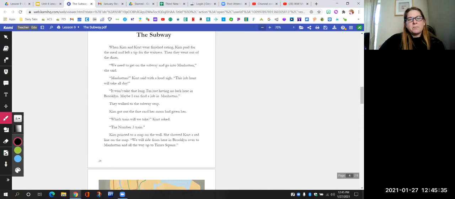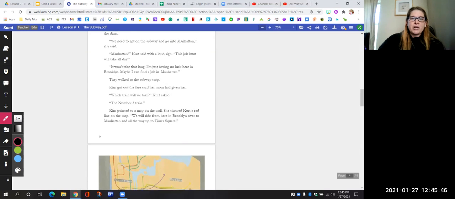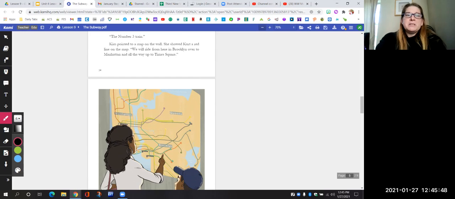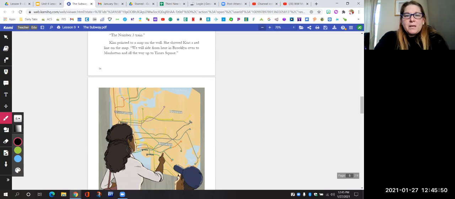They walked to the subway stop. Kim got out the fare card her mom had given her. Which train will we take? Kurt asked. The number 3 train. Kim pointed to a map on the wall. She showed Kurt a red line on the map. We will ride from here in Brooklyn over to Manhattan and all the way up to Times Square.